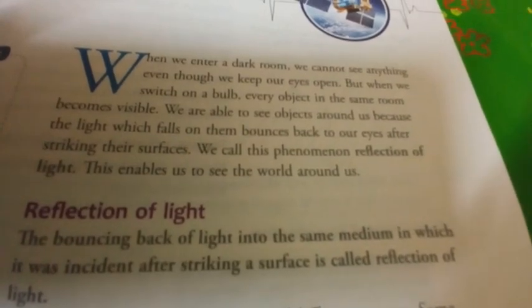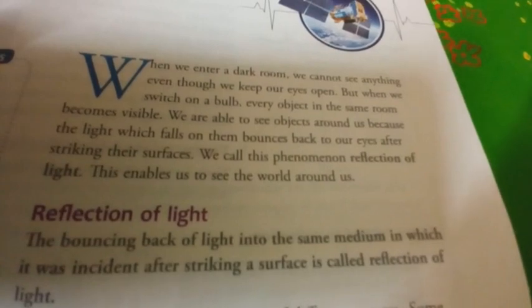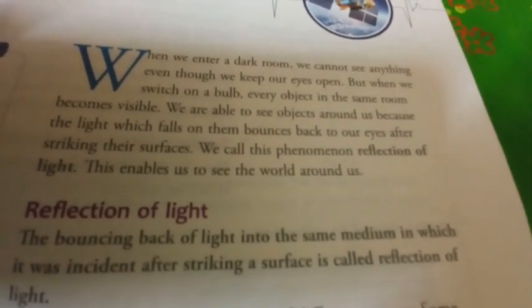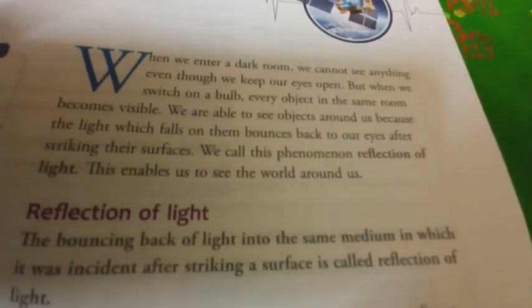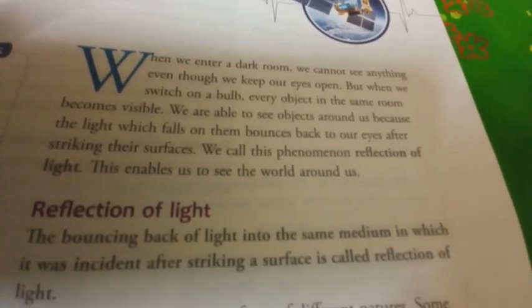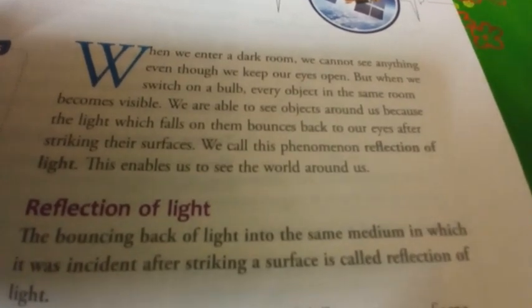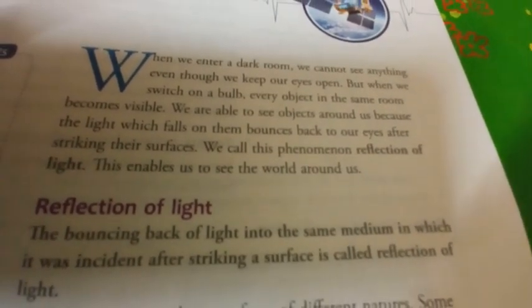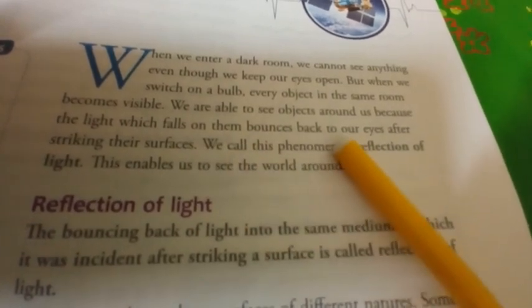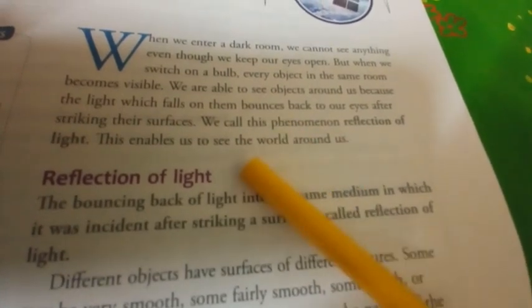Light itself is not visible, but in the presence of light the other objects are visible. When we switch on a bulb, every object in the room becomes visible. Why is it? Because of the presence of the light. We are able to see objects around us because the light which falls on them bounces back to our eyes after striking their surfaces.